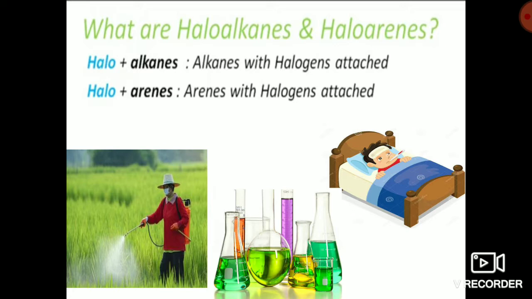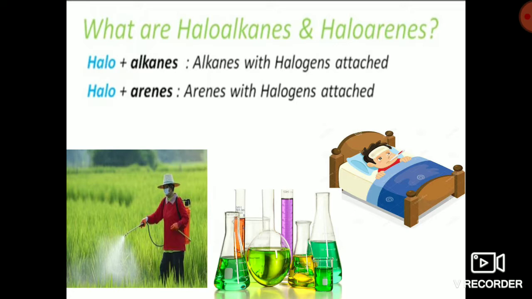Alkanes are nothing but open chain saturated hydrocarbons with general formula CnH2n+2, and arenes are the aromatic compounds having a ring structure and alternate double bonds. The common arene example is benzene. These are also called aryl compounds with formula C6H6. It can be substituted as well.